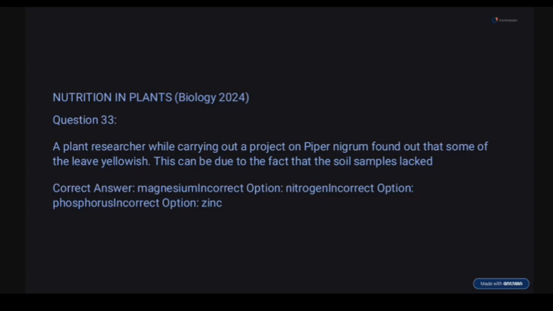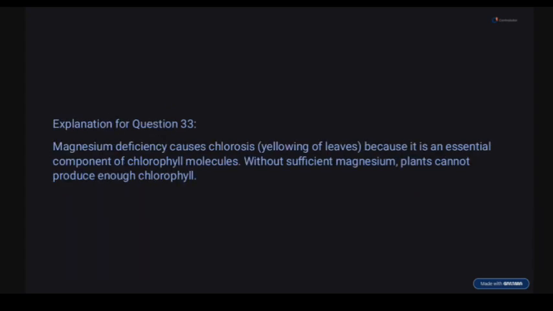Nitrogen causes uniform yellowing in older leaves. It does not happen in just fiber plants. Phosphorus leads to dark green pigment, not yellow. So when phosphorus is lacking, the plant turns dark green, not yellow. Lack of zinc causes stunted growth.